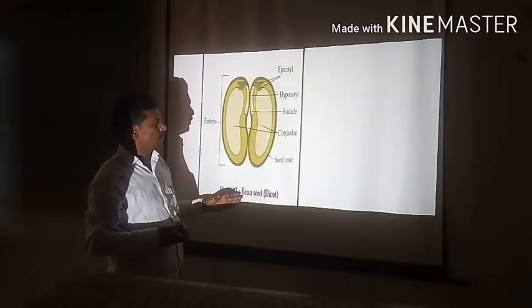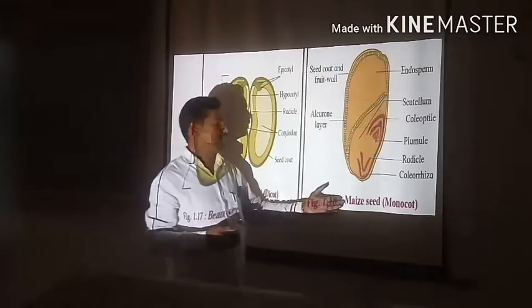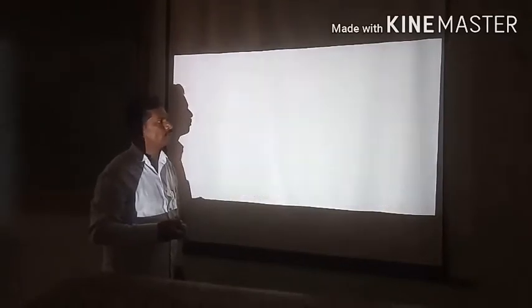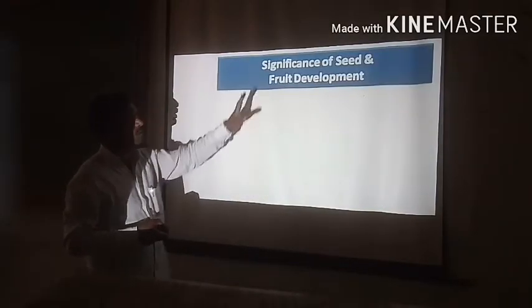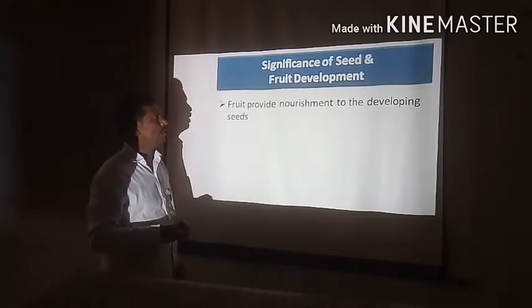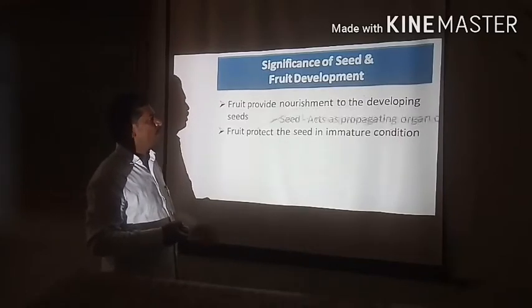Here there is a bean seed, one example of a dicot, and its exact structure. Here there is a maize seed, related to monocot, and its exact structure. Now we discuss some significance of seed and fruit development. The first significance as concerns the seed and fruit development.